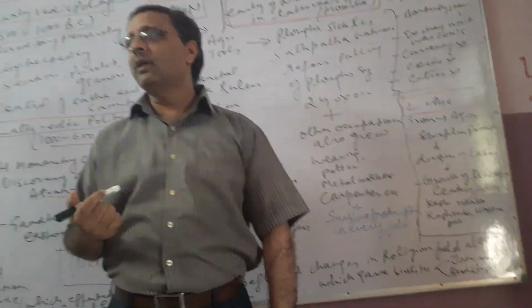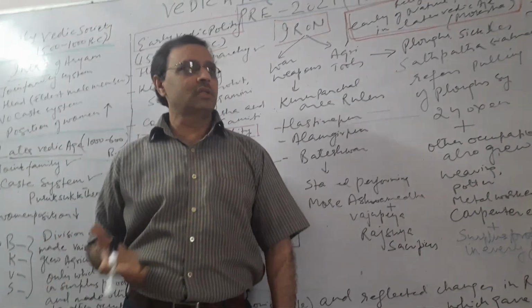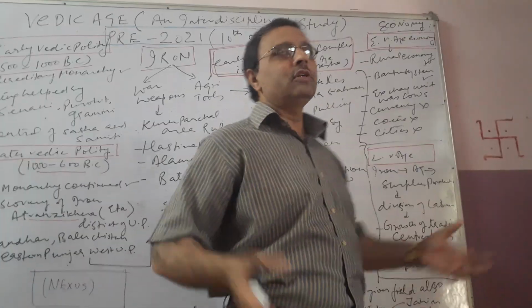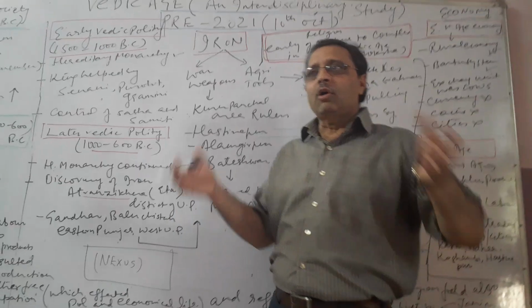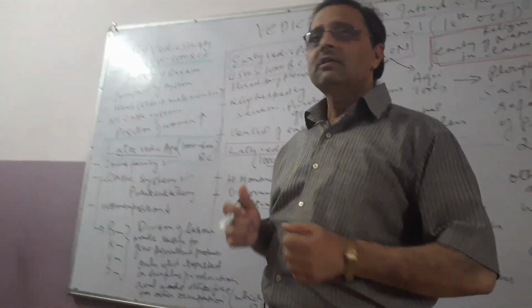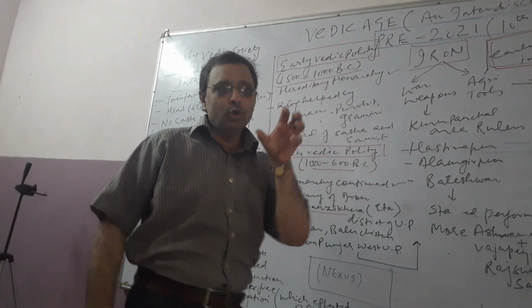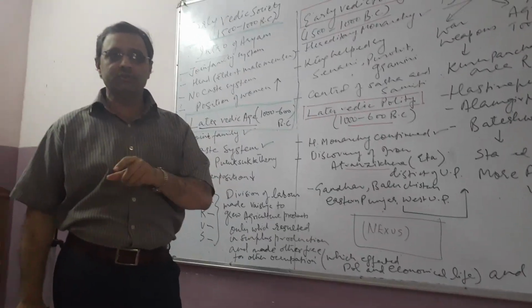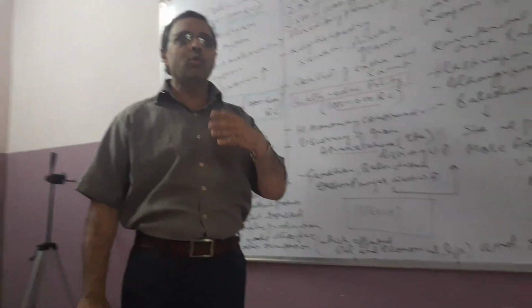Just like in the human body, countless different cells are there. When the cells combine, they form a tissue, and when the tissues combine, they form an organ, and when the organs combine, they form the entire body. Similarly, human beings form the family, and the family was the smallest unit of society. A number of families make one gram.